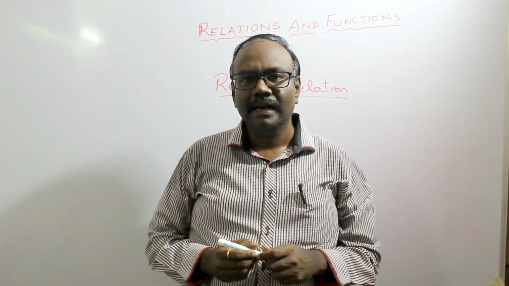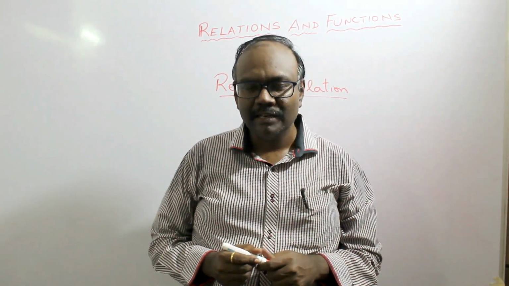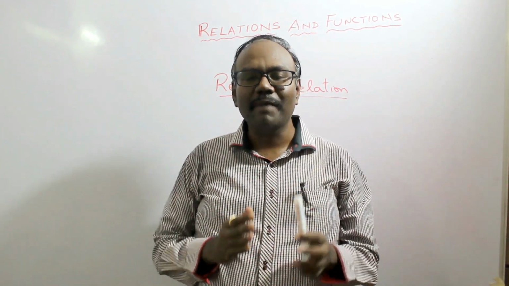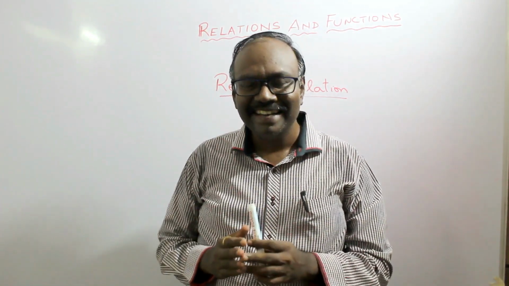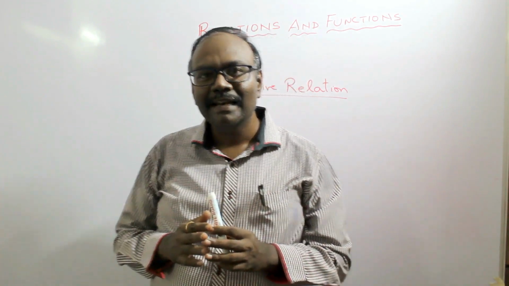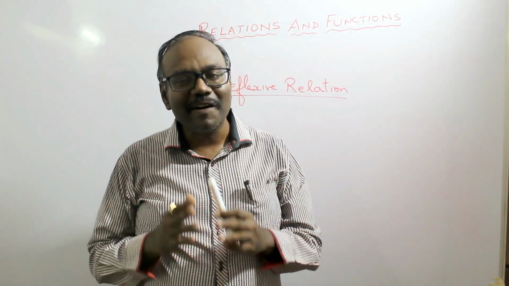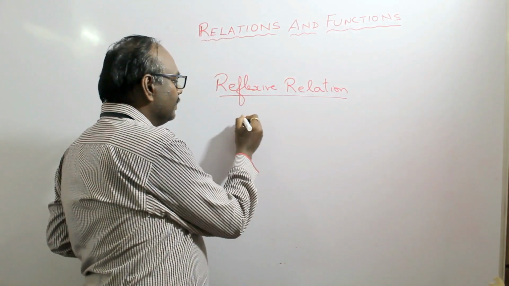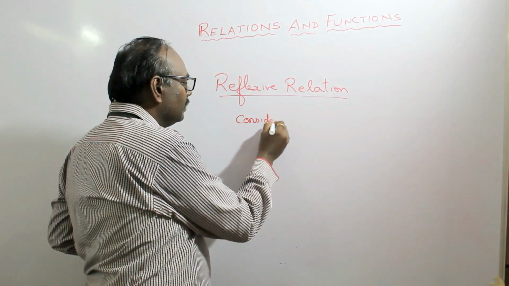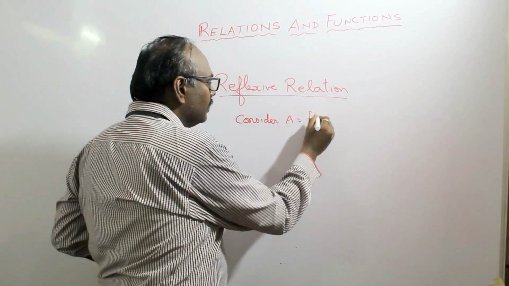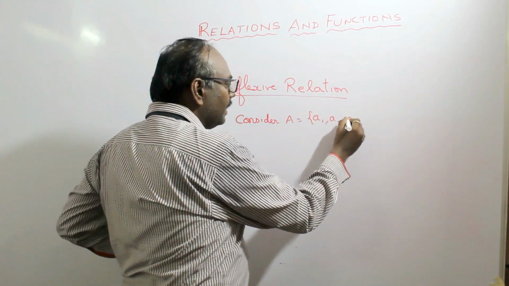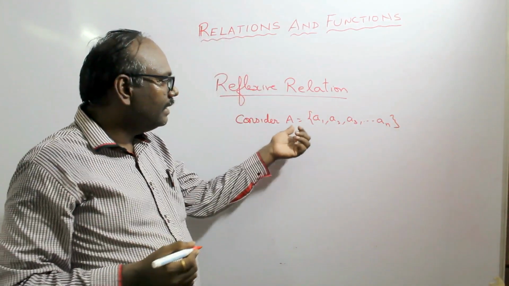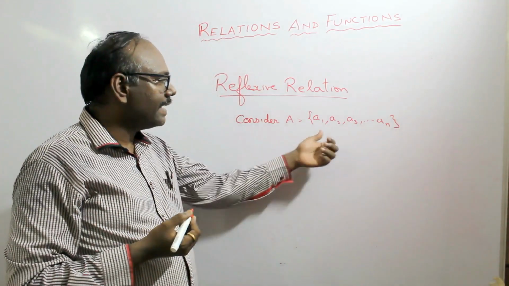Now let us see how to find the number of reflexive relations once you have understood the sum of the binomial coefficients. We have seen that the sum of binomial coefficients is 2 to the power of n. Now based on this, we are going to see how to find the number of reflexive relations on set A containing n elements. So let us consider a set A equal to {A1, A2, A3, so on till An}. So it has n elements.